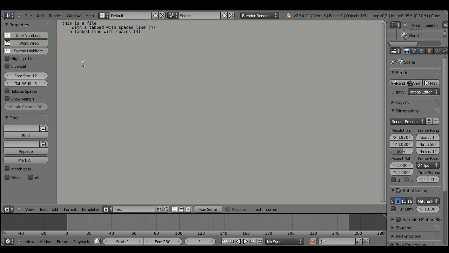Of course, if we change to no tabs as spaces, tabs are treated like tabs. And while we retain the tab key, we can change its size on the screen.